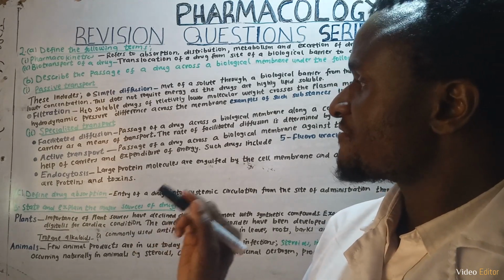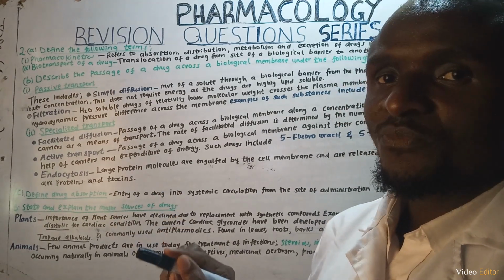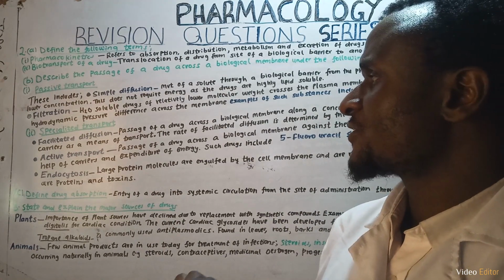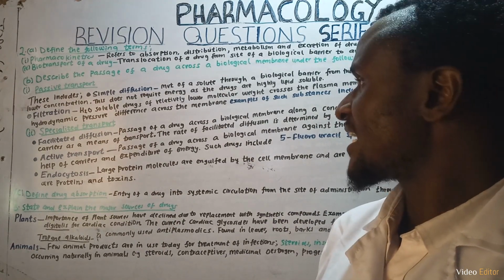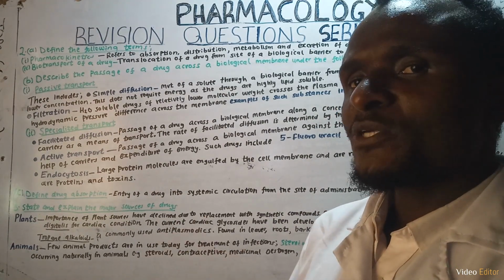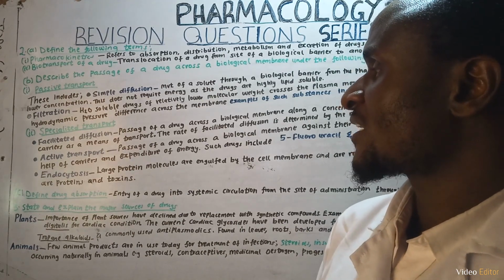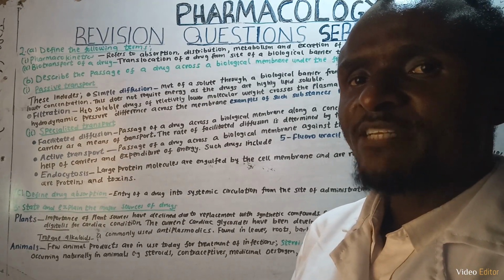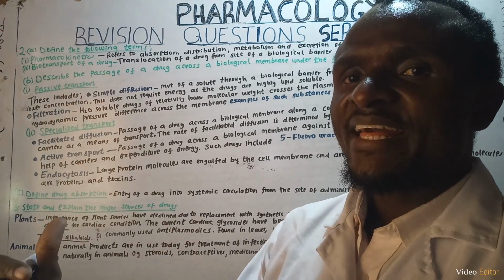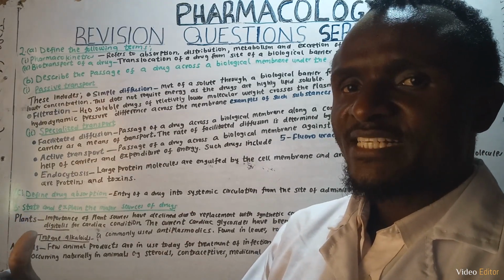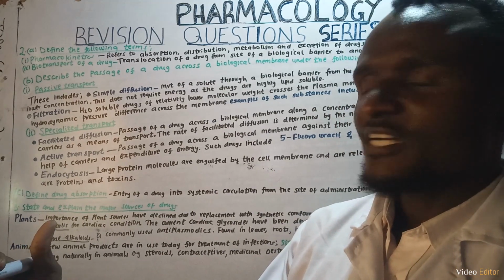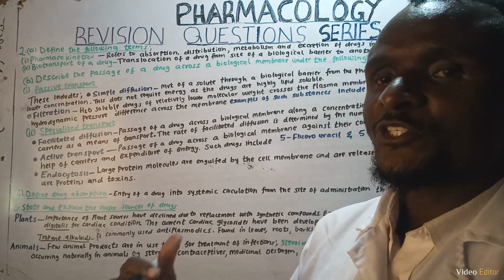We begin with facilitated diffusion. Facilitated diffusion refers to the passage of a drug across a biological membrane with the aid of protein carriers as a means of transport. That means that the higher the number of protein carriers, the higher the rate of facilitated diffusion.